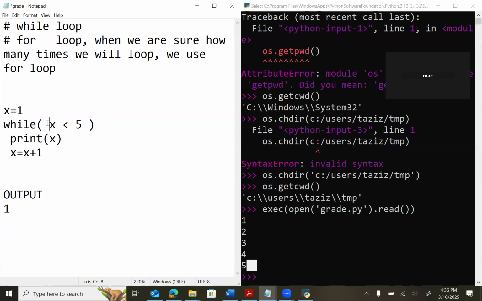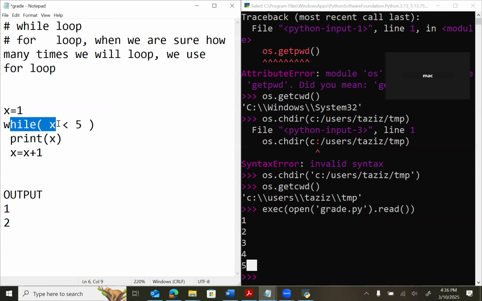X is 2. 2 is less than 5? Yes. Print X. What is X? 2. And then 2 plus 1 is 3. And the value of X is 3, which is given back to X.